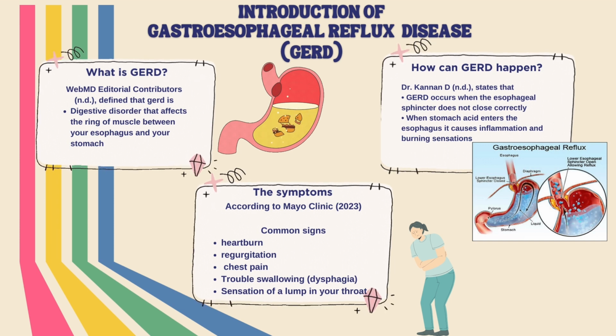Second point is how can GERD happen? Dr. Kanandi stated that GERD occurs when the esophageal sphincter does not close correctly, causing the content of the stomach to leak back into the food pipe. When stomach acid enters the esophagus, it causes inflammation and burning sensation. When the condition becomes serious, it is called GERD.